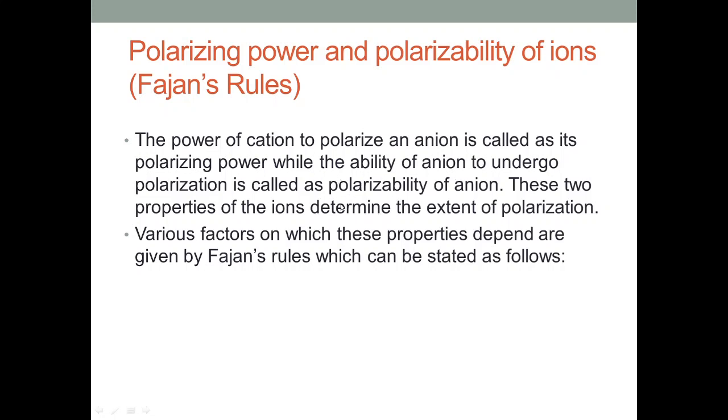The extent of polarization depends upon these two properties, and the factors on which these properties depend are given by Fajan's rule.